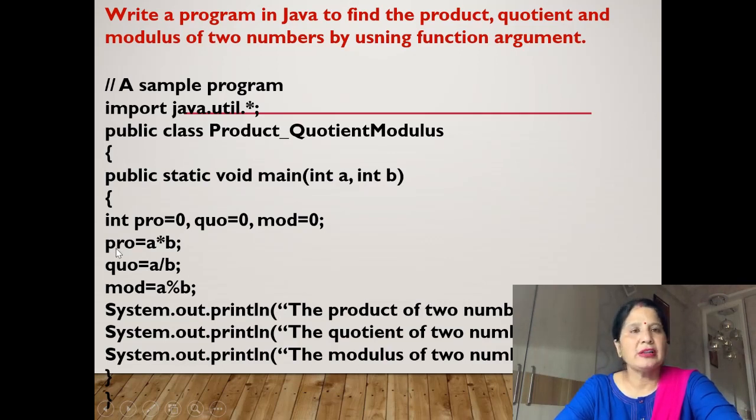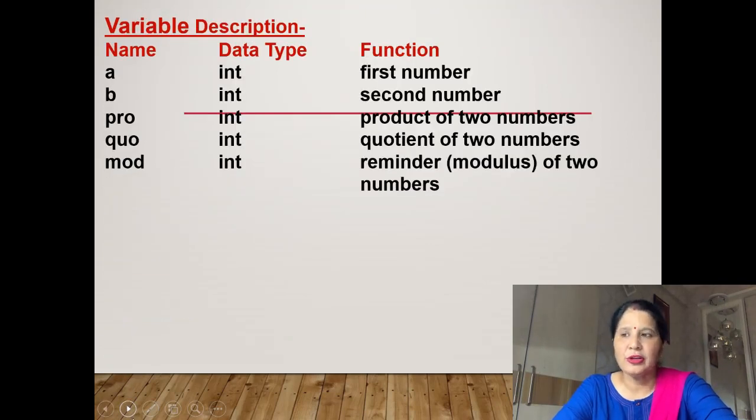Now we will write the formula of product. Product means we will multiply two numbers. So pro is equal to a multiply b. This is a multiply b. Then quotient is equal to a divided by b, this is the division sign. And modulus a, this is the modulus sign, this is not the percentage sign, this is the modulus sign. In computer it is used for modulus, to find the remainder. Now modulus a divided by b.